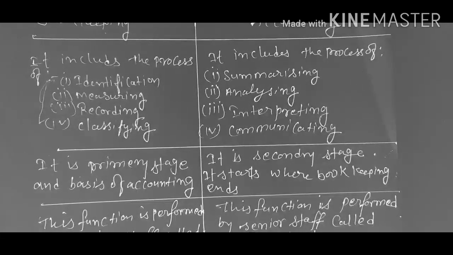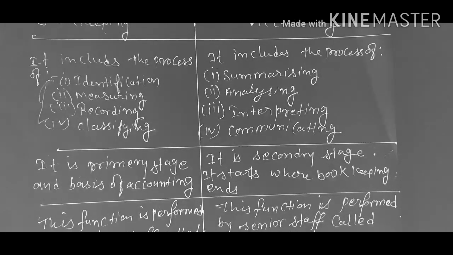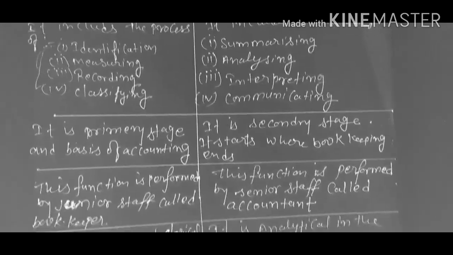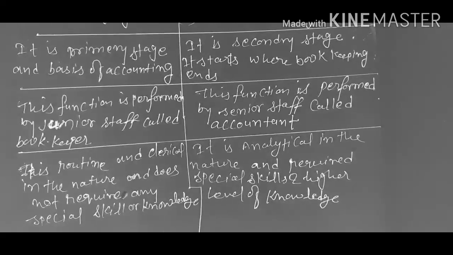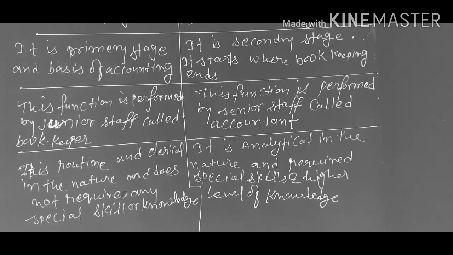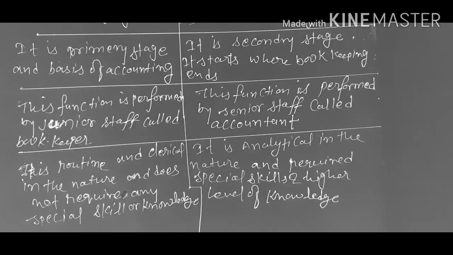Bookkeeping is routine or clerical work in nature, and does not require any specific accounting skills or knowledge. But accounting is analytical work in nature and requires specific skills and a higher level of accounting knowledge.